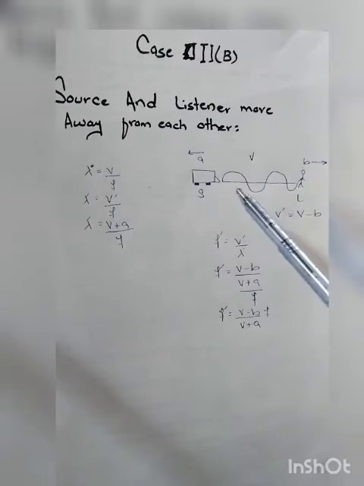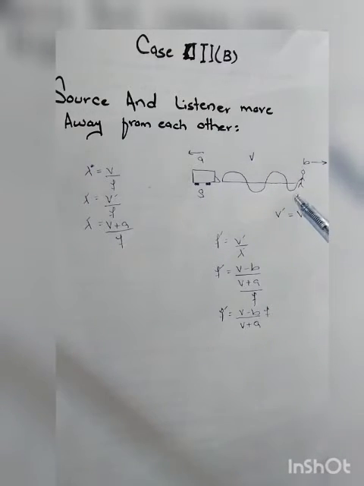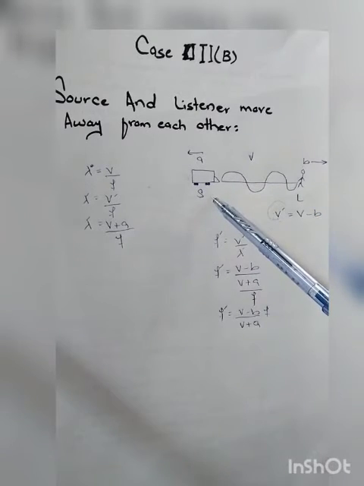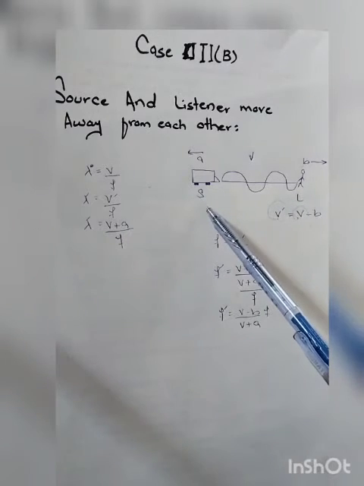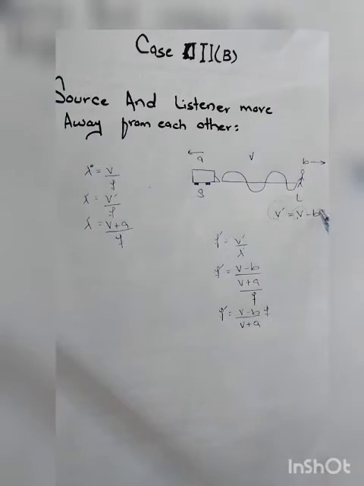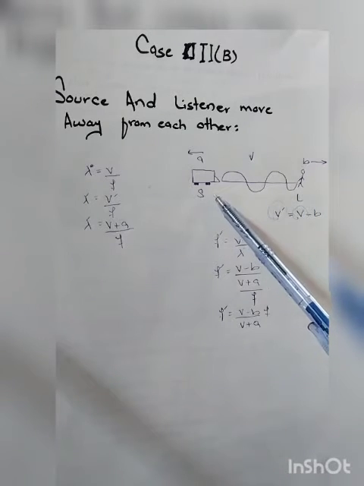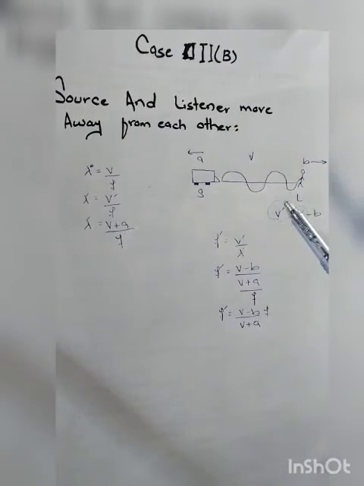When the listener moves away from the sounding source, there is an apparent change of speed, represented by v prime, and v prime in this case becomes v minus b. v is the original speed of the sound when both are at rest, and b is the speed of the listener with which the listener moves away from the sounding source.